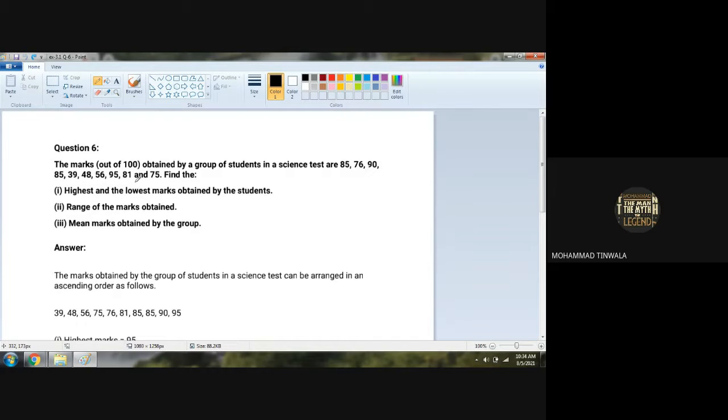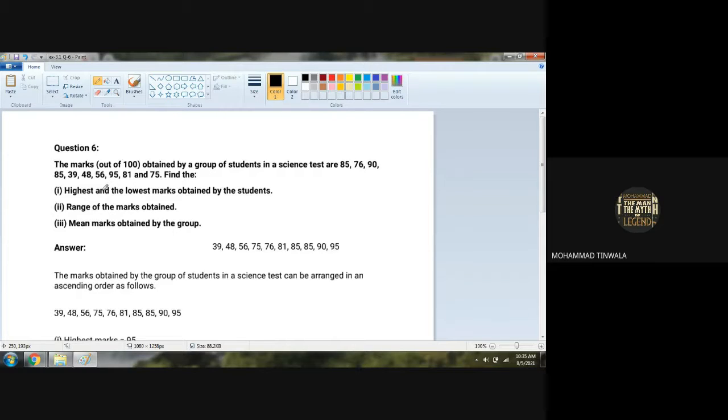Okay. So what is our first job? Our first job is to arrange that in ascending order. Never do any sum without arranging that in ascending order. Make sure of it. Otherwise, it will create a mistake. When we start our answer, the first step is to arrange that in ascending order. So 39 is the smallest number and the greatest number is 95. Can you see?